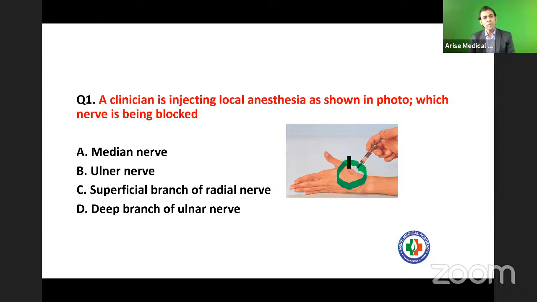So what is your answer? Median nerve, ulnar nerve, superficial branch of radial nerve, or the deep branch of ulnar nerve?